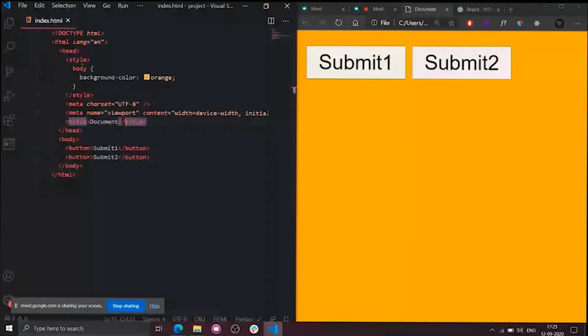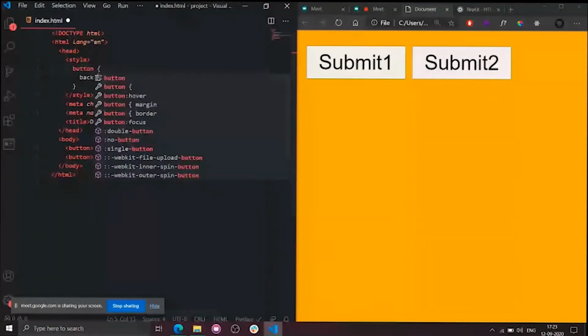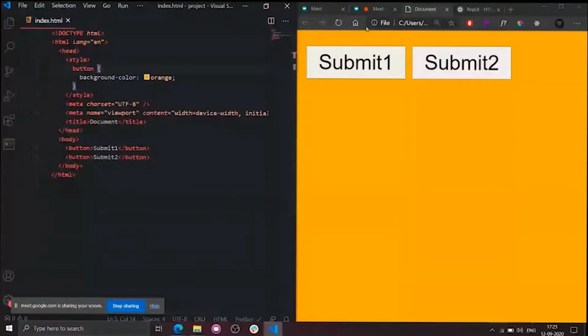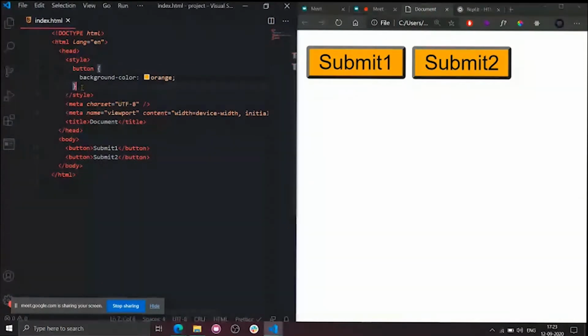For example, I can write button. So button is a tag, right? So it doesn't need any dot or hash symbol. So simply the styles will be applied. There are multiple ways to integrate CSS and HTML. I'm just showing all the possible ways. Whatever you find easy, you can use that. There is no restriction like you must use this or you must use that. Okay, enough introduction. Let's jump into some website.